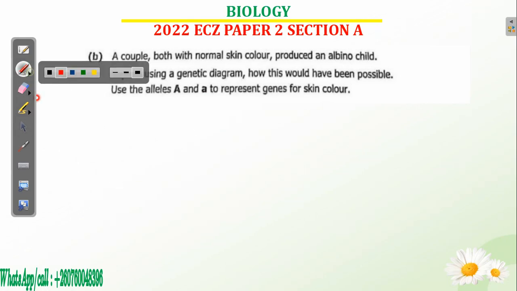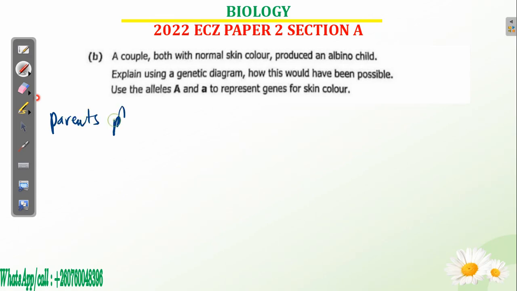When you're taught to write a genetic diagram, the first thing you need to start with is the parents' phenotype. What does phenotype mean? I explained in the video that this is the outward appearance of an organism, how an organism appears on the outside. So if you're black, that's your phenotype. If you are tall or short, that's how you appear on the outside.